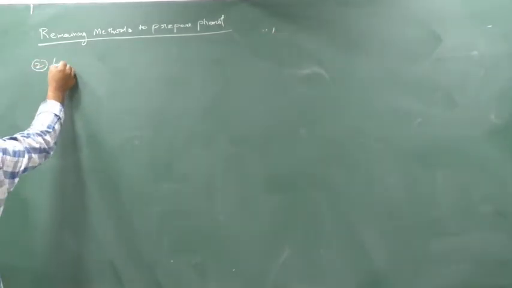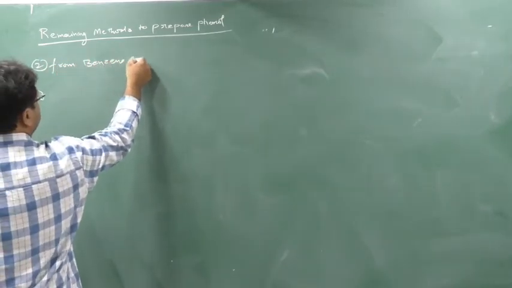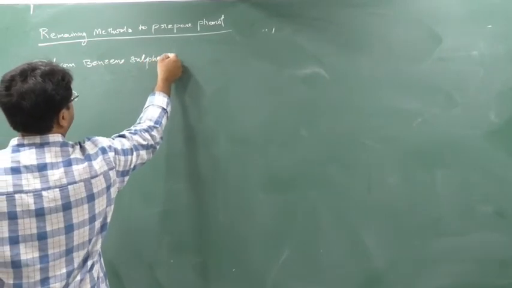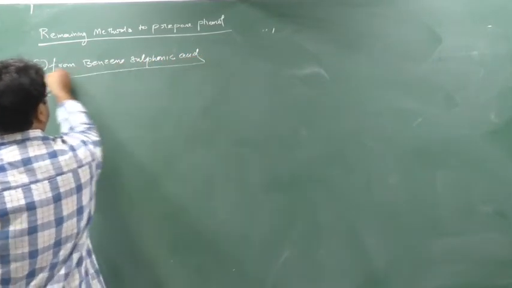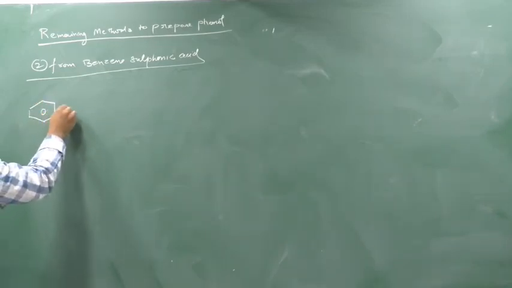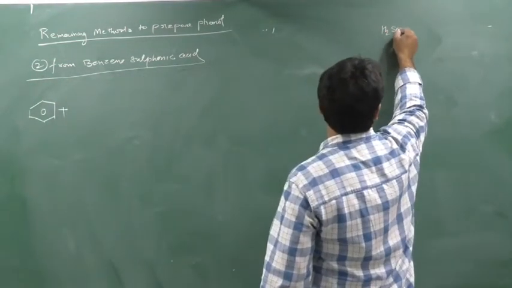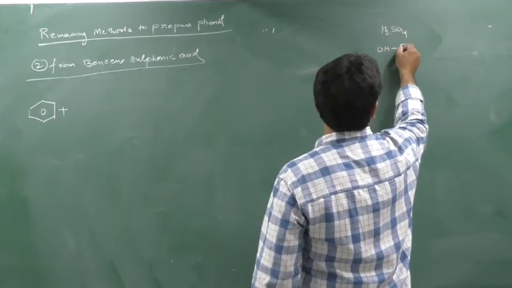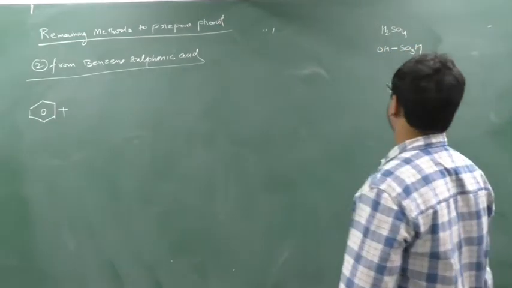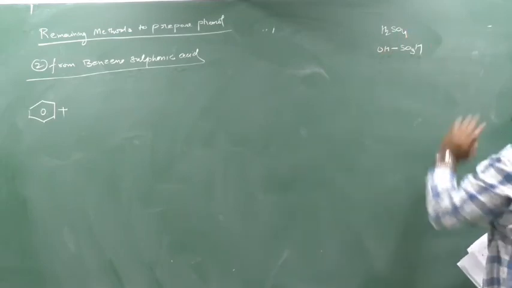Okay. So next is from benzene sulfonic acid. Clear? So first we prepare benzene sulfonic acid. You take benzene and react it with concentrated sulfuric acid. The sulfuric acid formula is H2SO4, which I can also write as HO-SO3H.